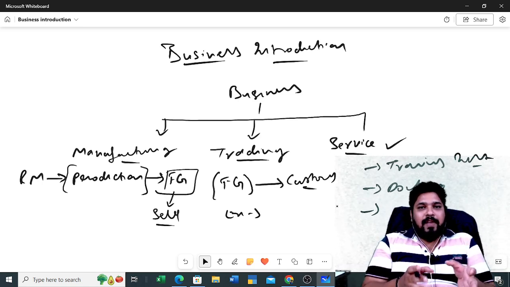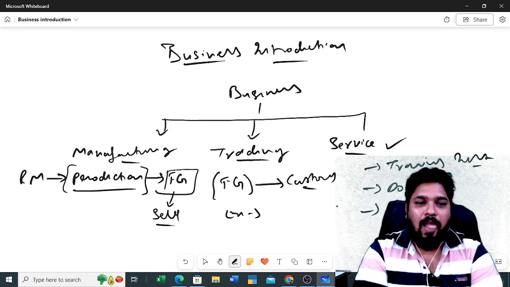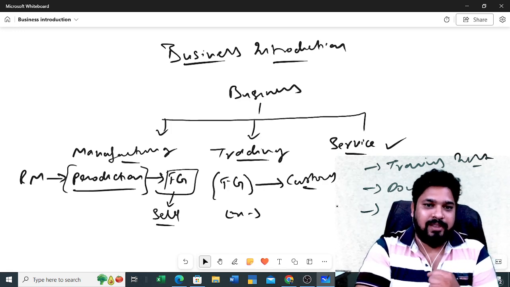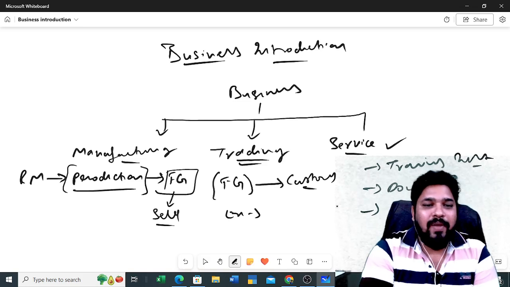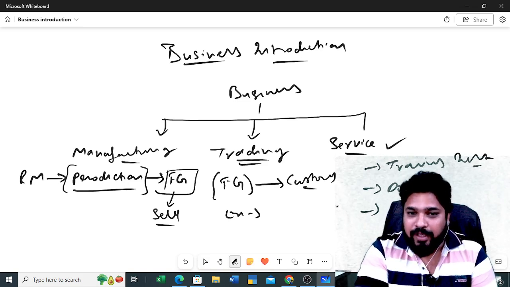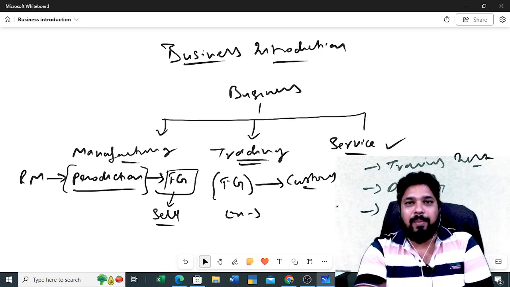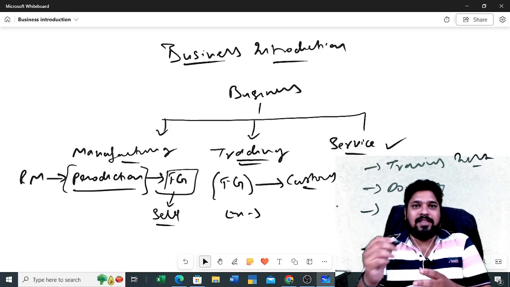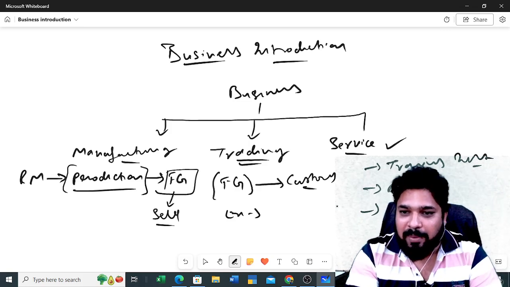So in manufacturing business, we do have this process. That's why there will be a small change in the way of doing accounting. Here in the trading business, we don't have any production process. So what has been produced is sold to the market, and from the market the same product will be purchased by the trading business and the same thing will be sold to the customers. Okay, the service business is completely different.